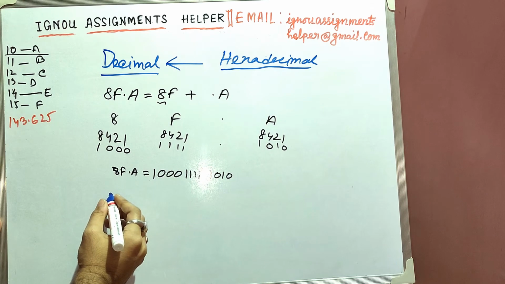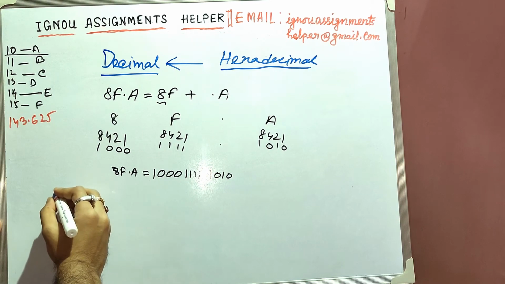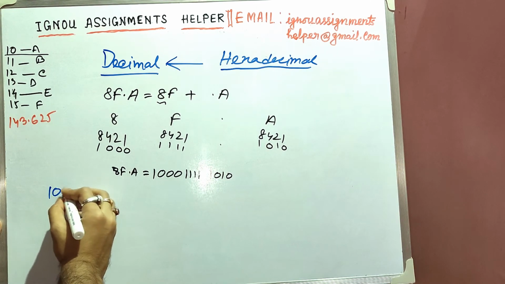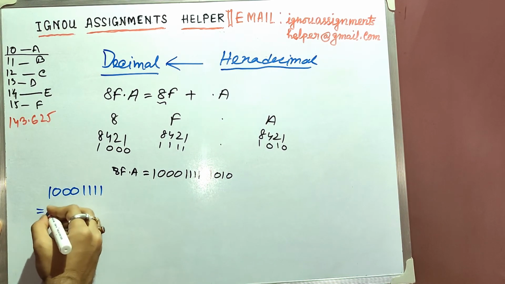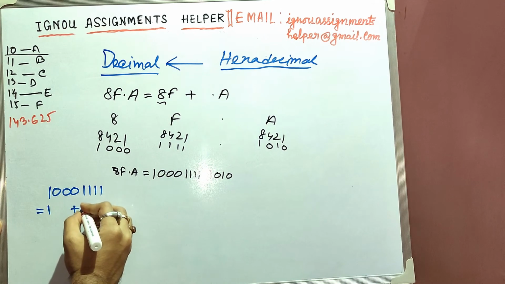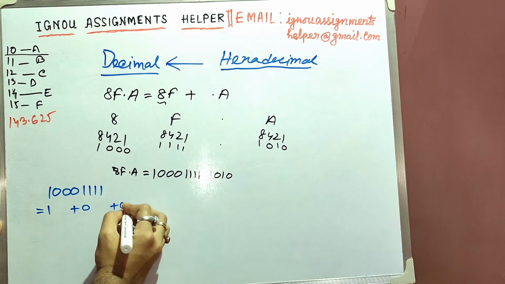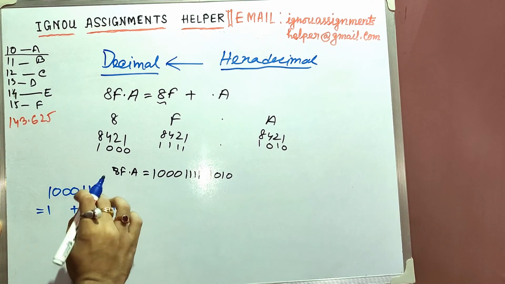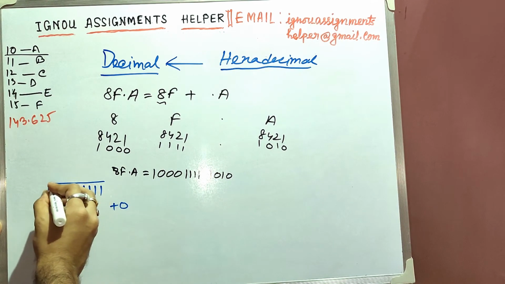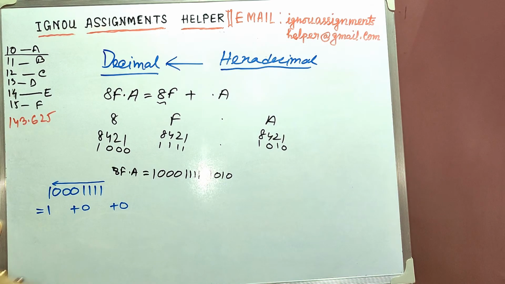So here as we can see, we have 1000, then 1111. We have to start it from here, so like this, right?